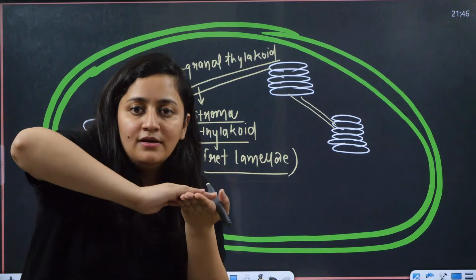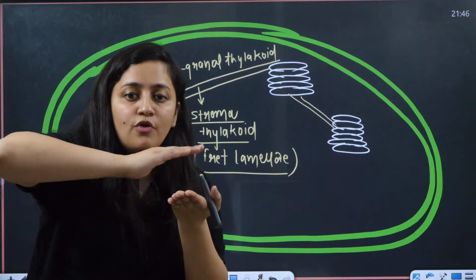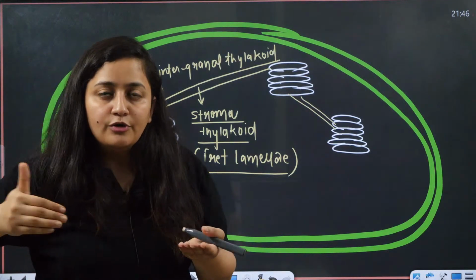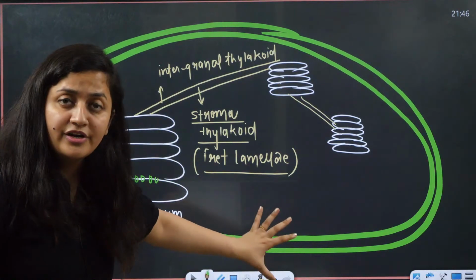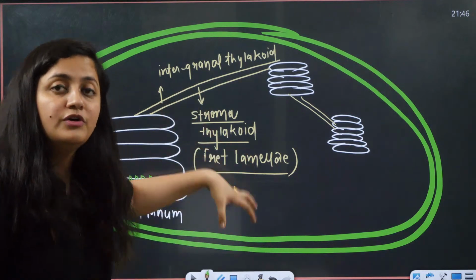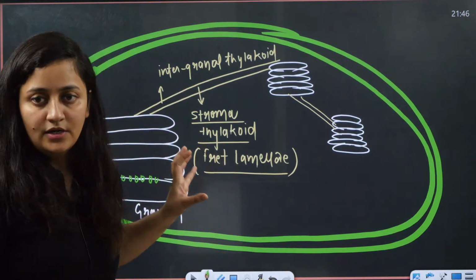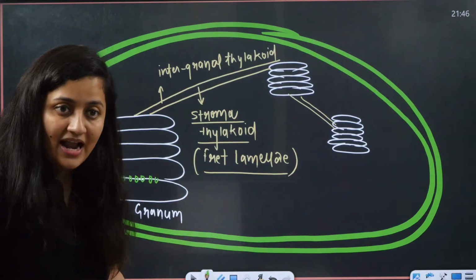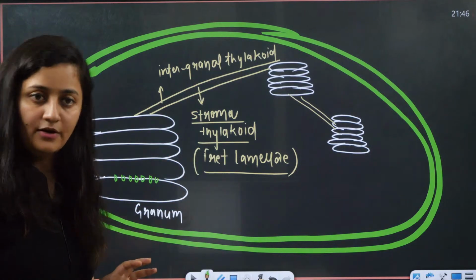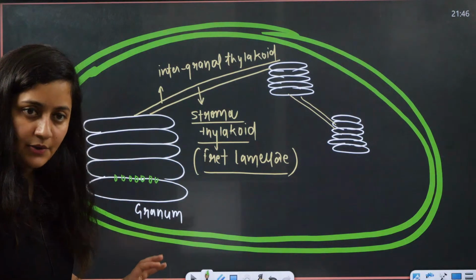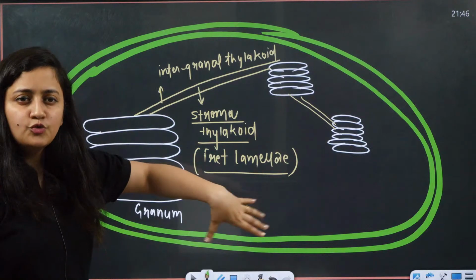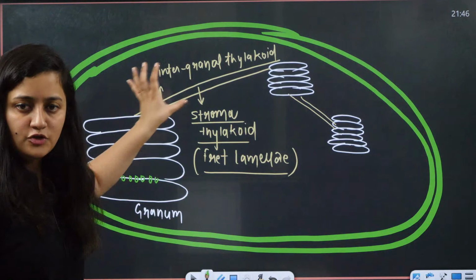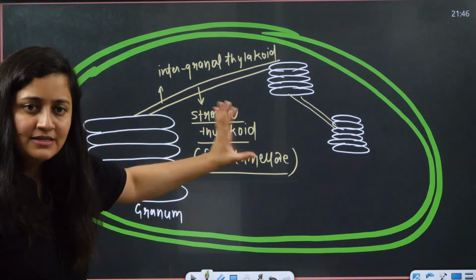They move from one electron carrier to another, and in this way energy is produced. We will again see the proton gradient, and ultimately the formation of ATP. That detailed process is in plant physiology, and we will discuss it there. But as of now, you should know this structure.